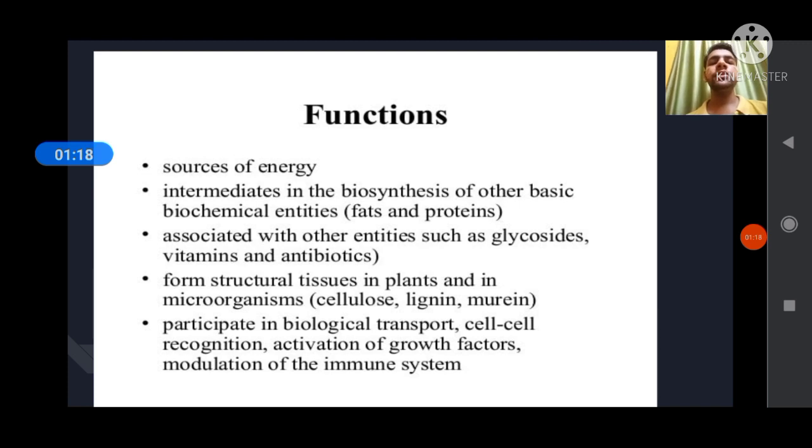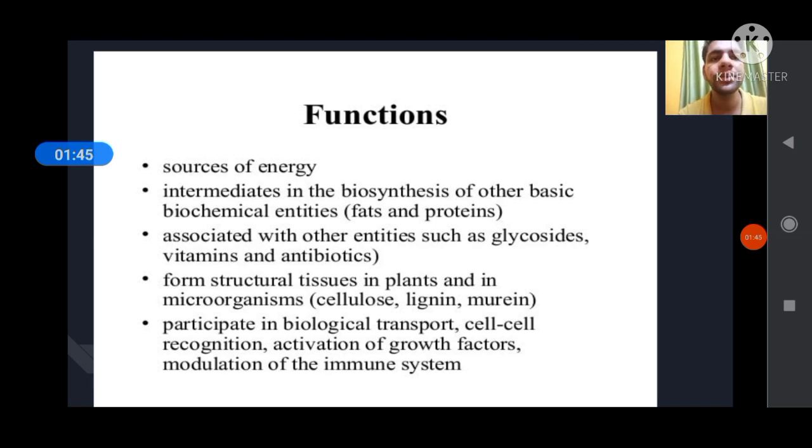It also forms structural tissue in plants and microorganisms. In plants it is called starch and in microorganisms it is called glycogen. It also participates in biological transport, cell-to-cell recognition, activation of growth factor, and modulation of the immune system. These are the functions of carbohydrate.